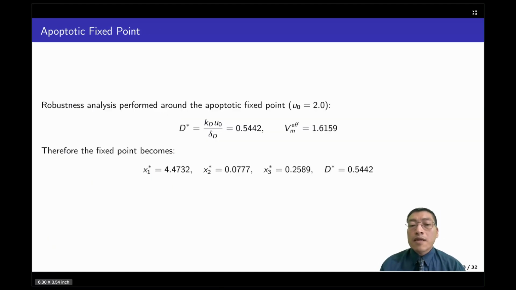Our robustness analysis is centered on the apoptotic fixed point, at which the value of u equals 2. When we find the fixed point, we obtain the following results shown on the screen for p53, MDM2 mRNA, MDM2 protein, and the damage signal.